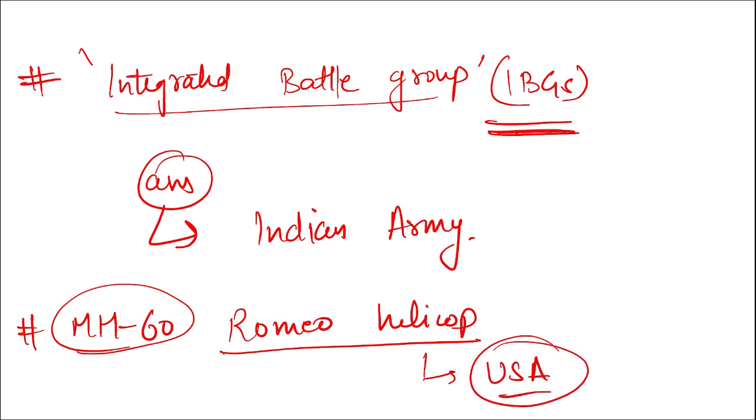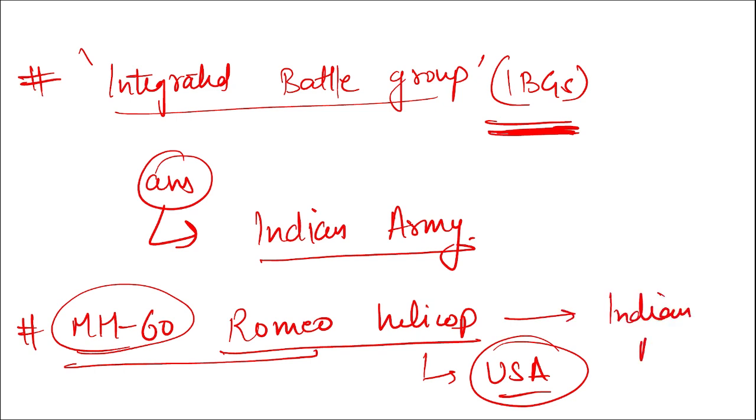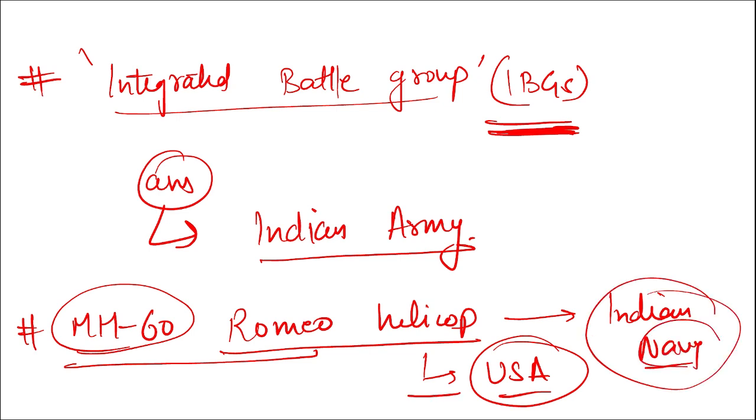Indian integrated battle groups will be developed by the Indian Army, and MH-60 Romeo helicopters were procured by the Indian Navy. From which country were they procured? It was procured from the United States of America.